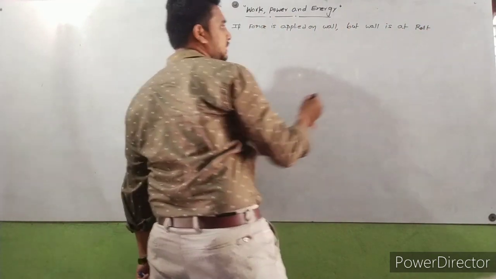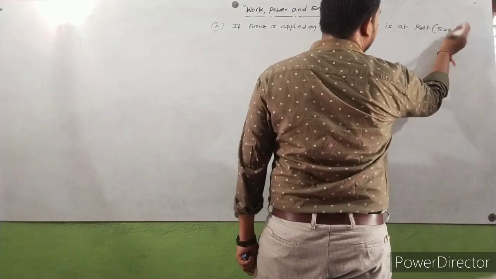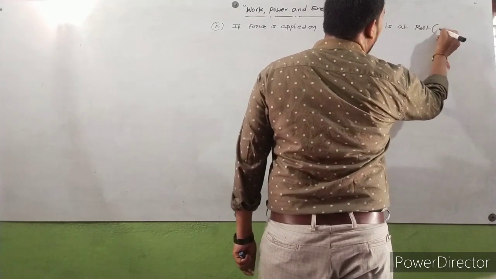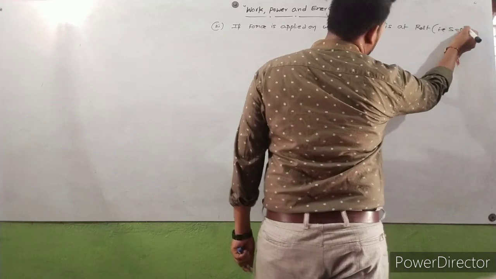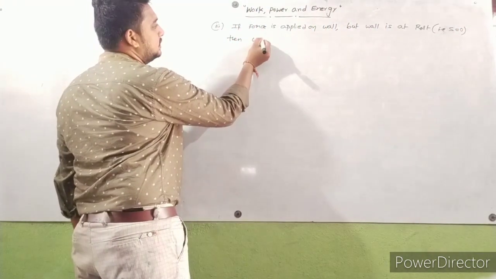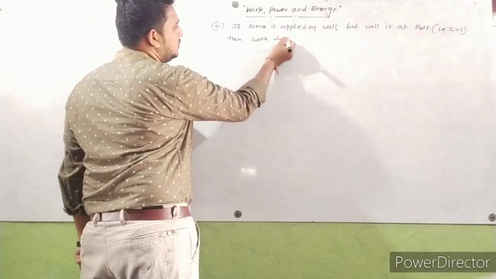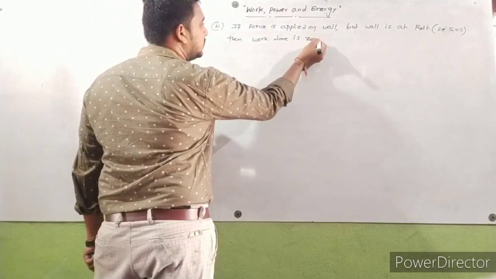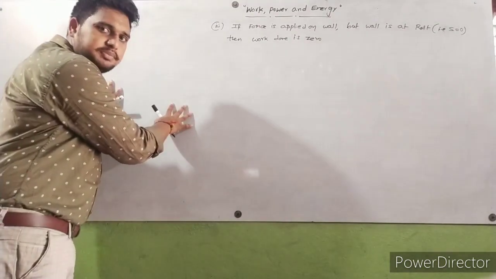Wall is at rest, that means displacement is equal to 0. Wall is at rest means the displacement is equal to 0. Then work done is 0. Simple thing. I'll apply force on this board.